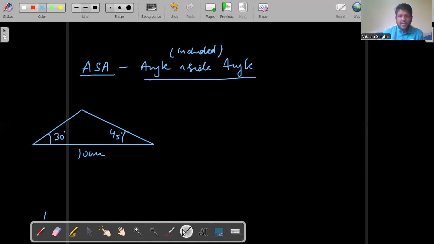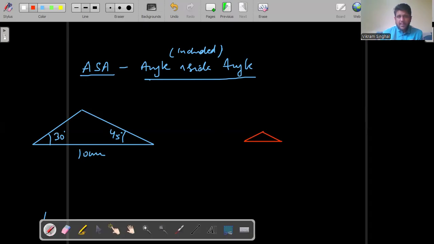And another triangle is being drawn. Now I mark the angles here. Here, this angle on the left hand side is, for example, 30 degrees. This angle is 45 degrees. Are these two triangles congruent to each other?